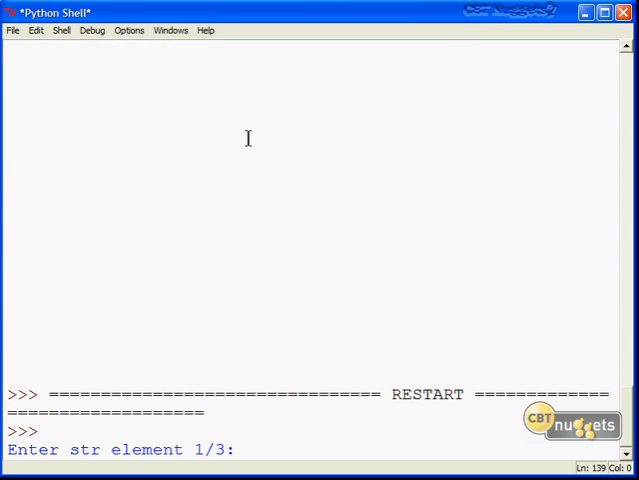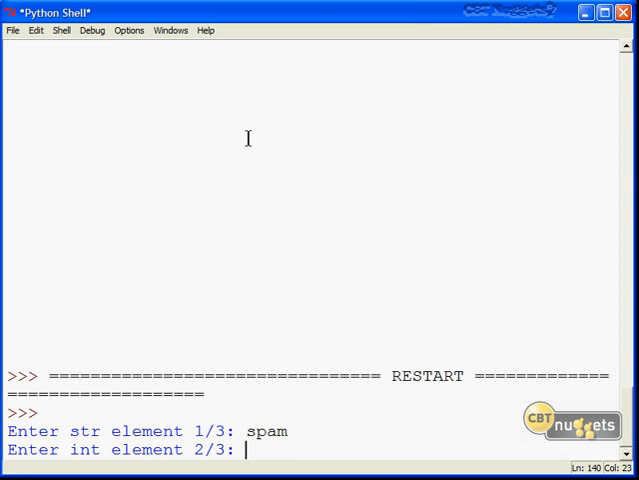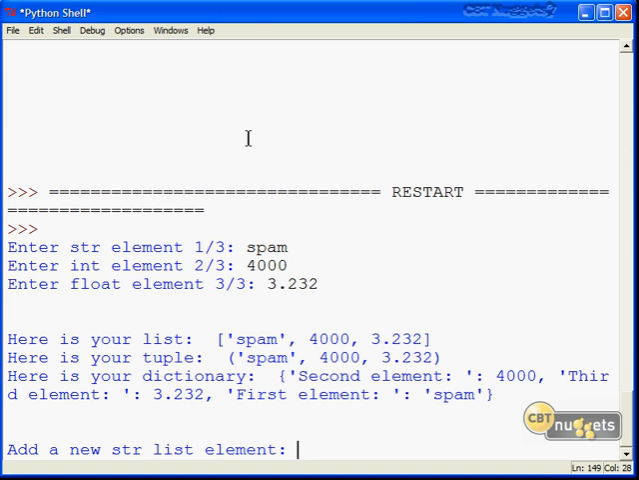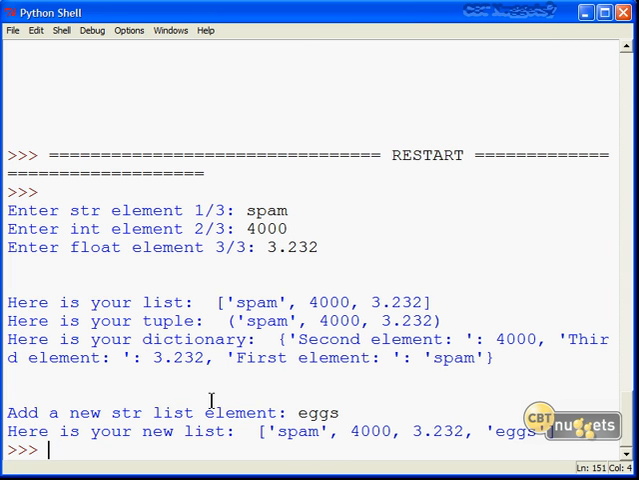Let's run the module. We're prompted for our string element. I'll put in spam, of course. Our integer element, we just have to put a straight ahead integer, so I'll just put 4,000. For our float, I'll add that float, hit enter. We get some new line space here. Here's your list, here's your tuple, here's your dictionary. Pretty straightforward stuff, right? Next step in this procedural program, what is your new string list element? Of course, that's going to have to be eggs. And then our final output, here is your new list, spam, 4000,